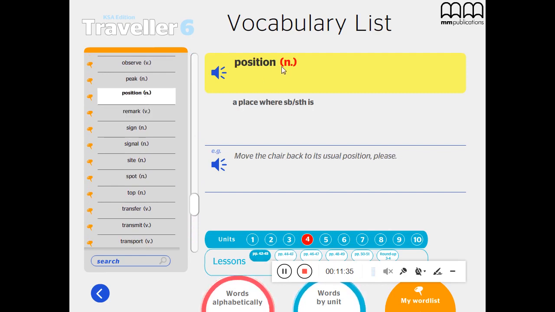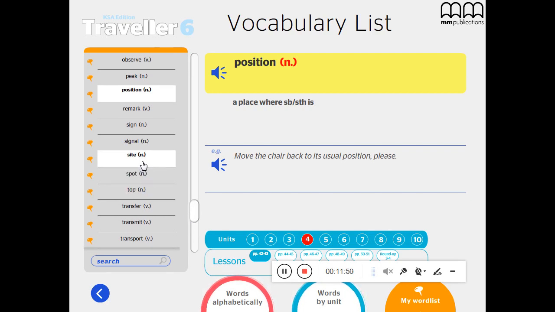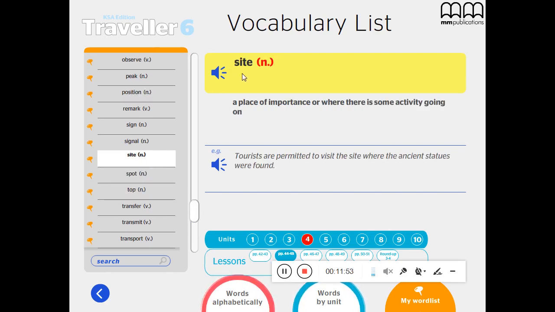Position. Position is a place where somebody or something is. For example, move the chair back to its usual position, please. The other word is site. It means a place of importance or where there is some activity going on. Or it has another meaning, a place used for something or where something has happened.